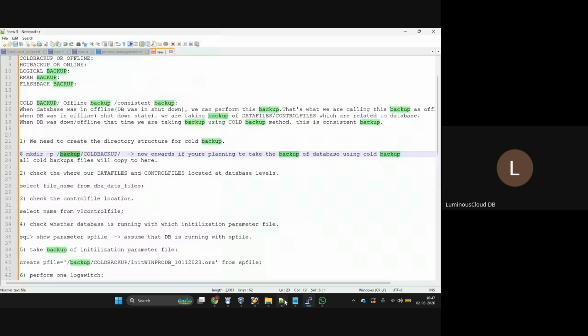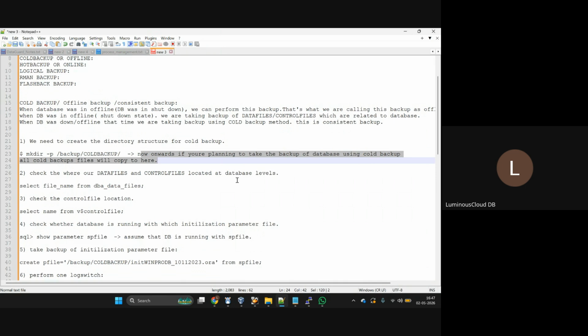Now we are going to create one directory inside this mount point, called cold backup. From now onwards, if you are planning to take a backup of the database using cold backup, we can copy all the backup files here. In a backup, we are copying database related files to some other location.